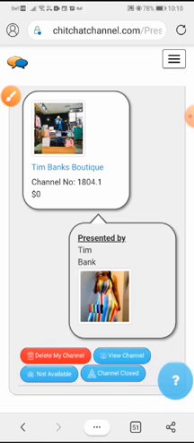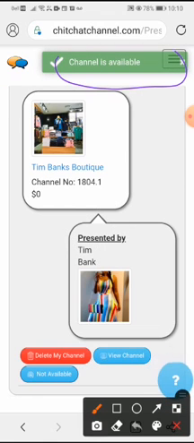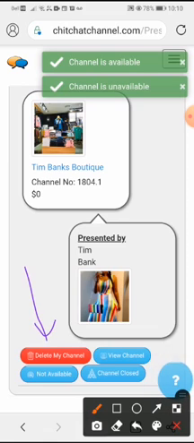So yeah, sometimes you can leave it closed while you're building your channel, but when you want to go public, when you want people to start accessing it, you have to make it open. And to make it open, just click there. You see, it becomes available. Everything changes here, right? But we're going to leave it closed for now. Delete, of course, is when you want to delete your channel. You don't want to do that.